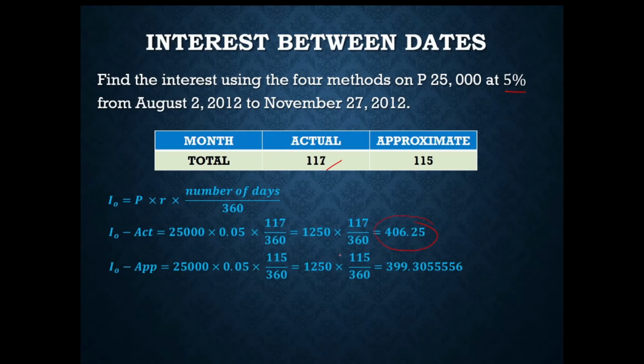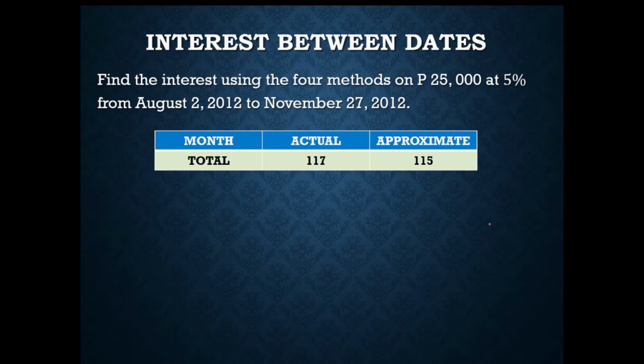While for approximate time, the term that we have there would be 115, which is your approximate time, divided by 360. For your interest, that would now be equal to 399.3055556, or simply 399.31 pesos. So, how will the actual and approximate time now affect the exact interest? Again, we'll use the given number of days for the actual and approximate time.